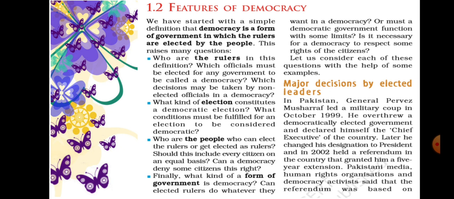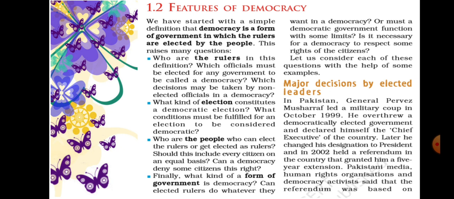Democracy provides a method to deal with differences and conflicts, so that certain conflicts and differences can be dealt with through democracy. Democracy enhances the dignity of citizens.